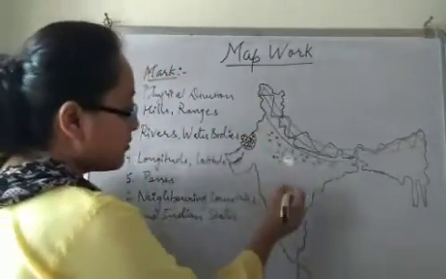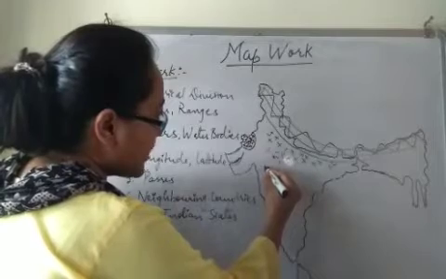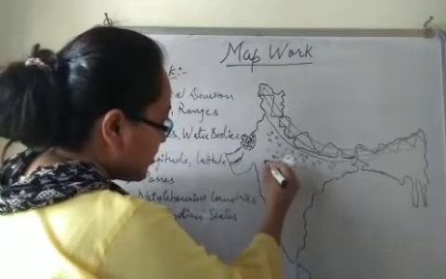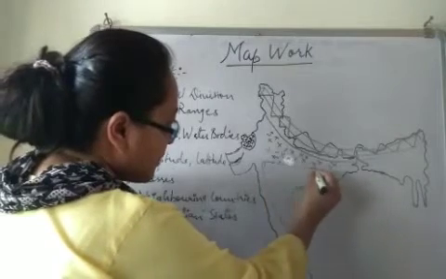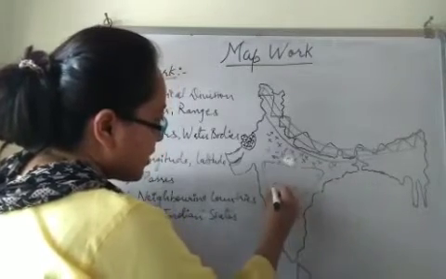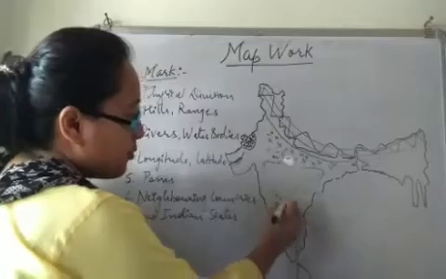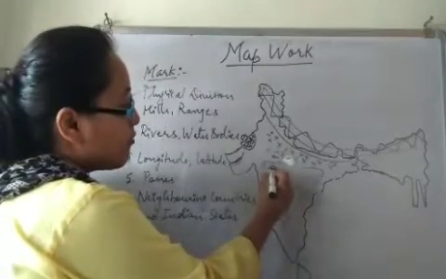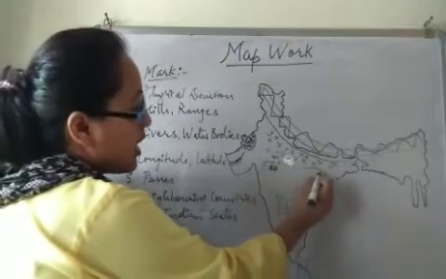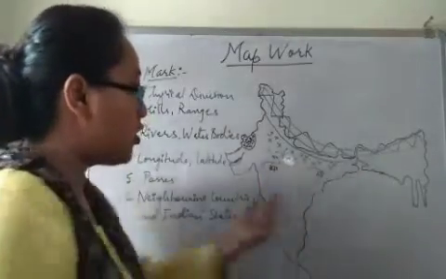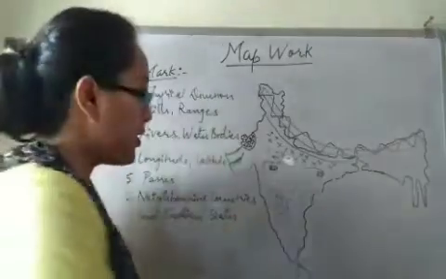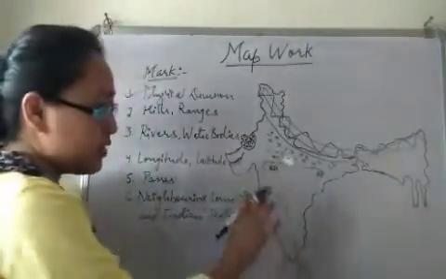Now we have Peninsular Plateau, which consists of three plateaus. From here it extends, it's like this. So the plateau is like this. Here we have Deccan Plateau. Here we have Malwa Plateau and Chota Nagpur Plateau. So all together that make a plateau, that is Peninsular Plateau, right? Inverted triangle.